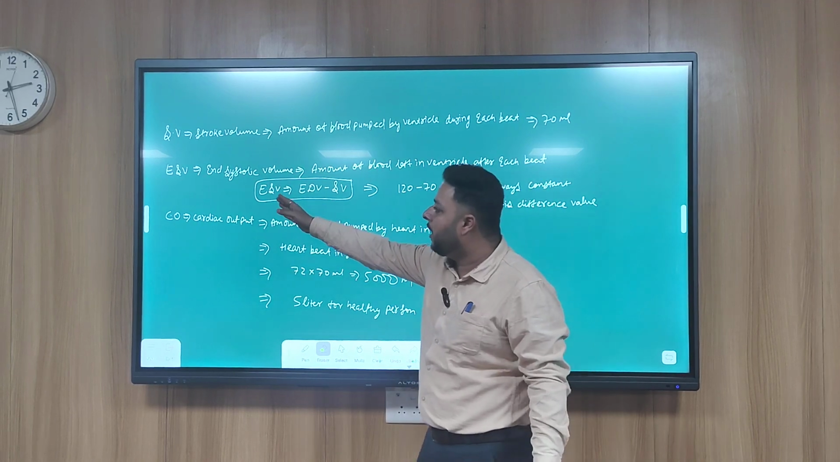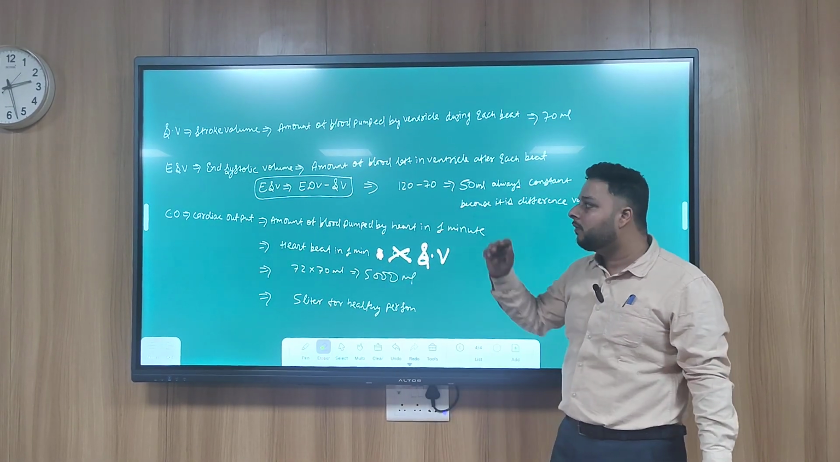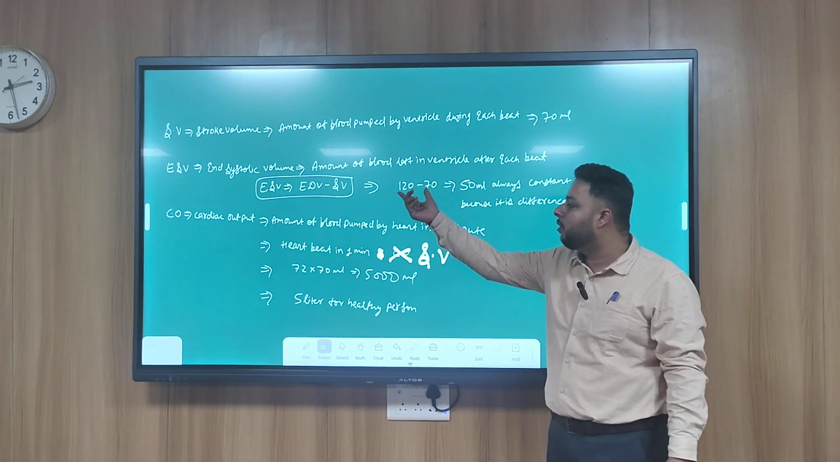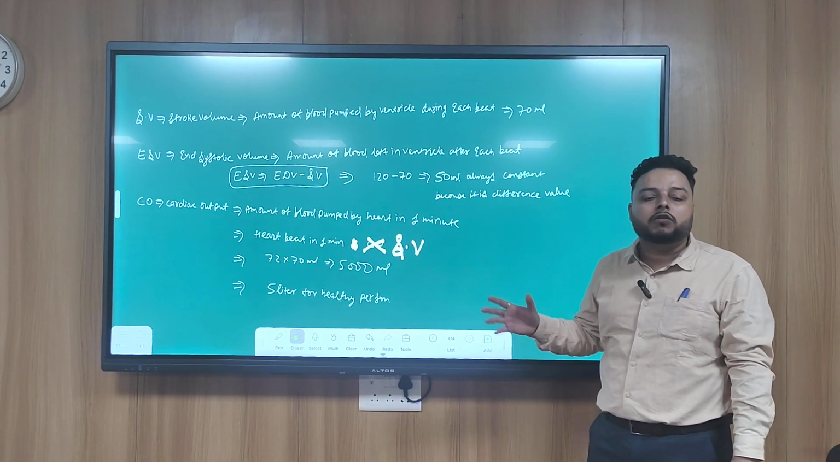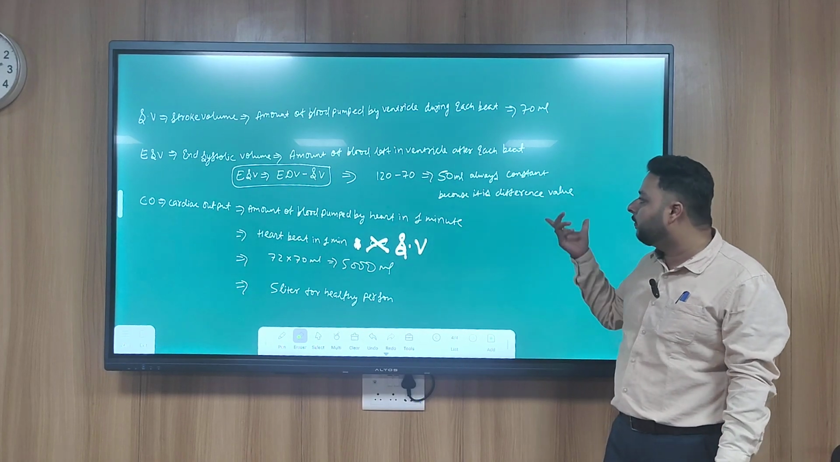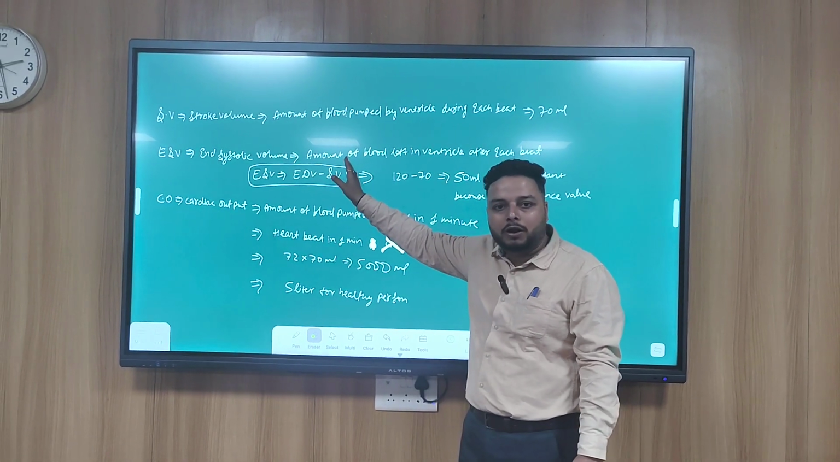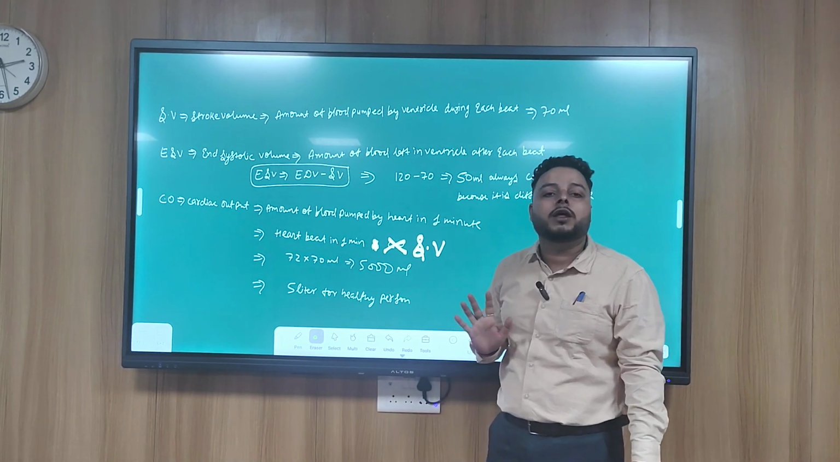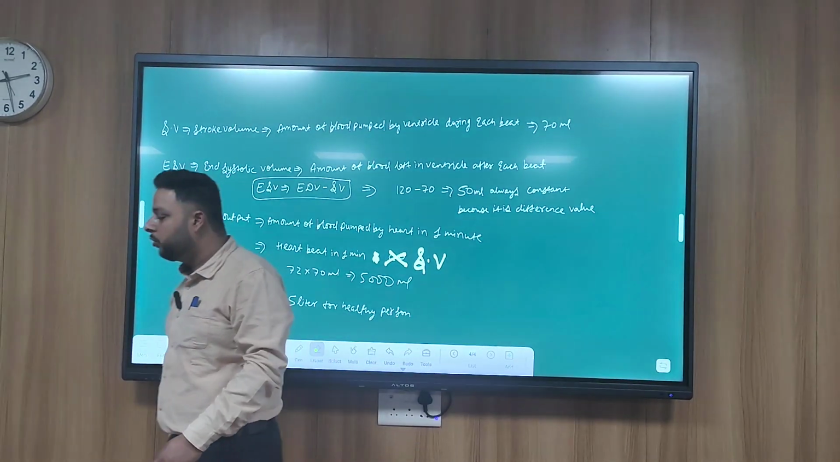So the formula is end systolic volume equals end diastolic volume minus stroke volume. That is 120 minus 70, which equals 50 ml. And it is always constant because it is a difference value. When this value increases, this value will also increase, and their difference will always remain constant. I hope it is clear to you.